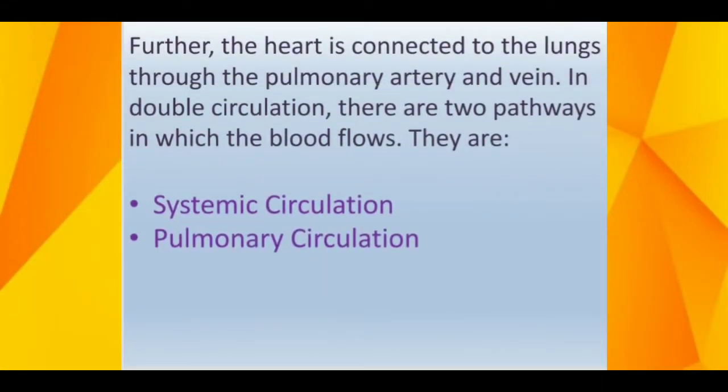Further, the heart is connected to the lungs through the pulmonary artery and vein. In double circulation, there are two pathways in which the blood flows. They are systemic circulation and pulmonary circulation.